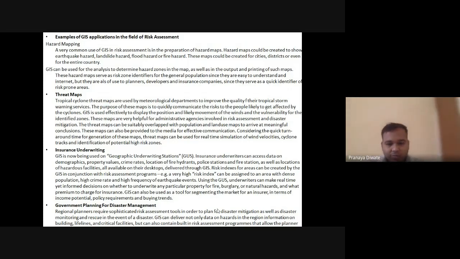Then you have insurance underwriting. GIS is now being used in insurance underwriting, which can access data on demographics, property value, crime rates, and the location of fire hydrants, police stations and fire stations, as well as the location of hazardous facilities, all available on the desktop, delivered through the GIS. So GIS can be used as a tool for segmenting the market for insurance.